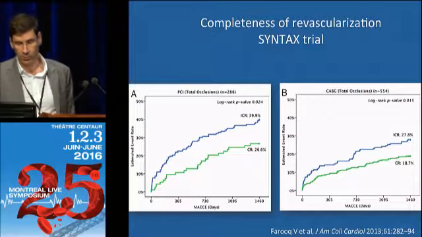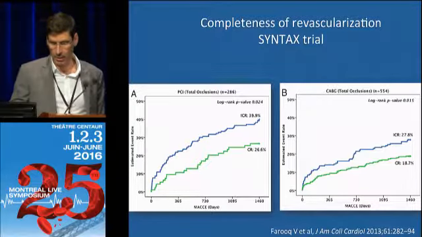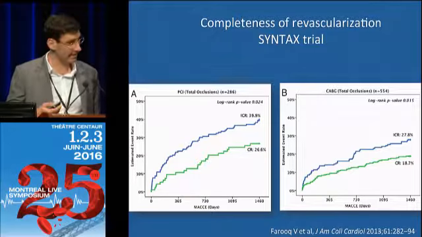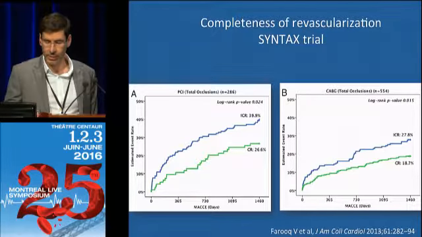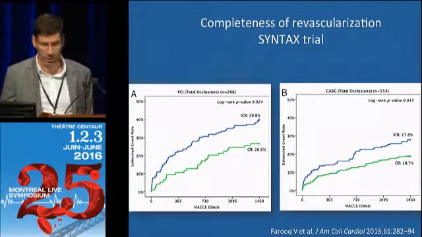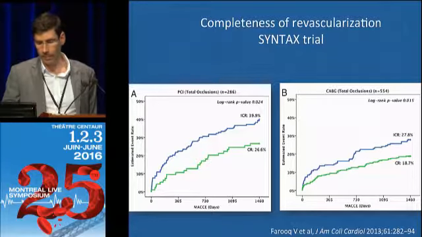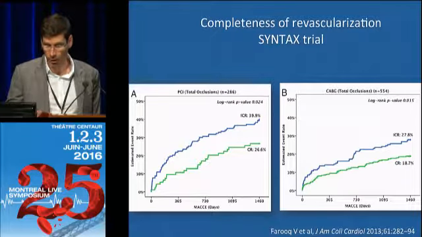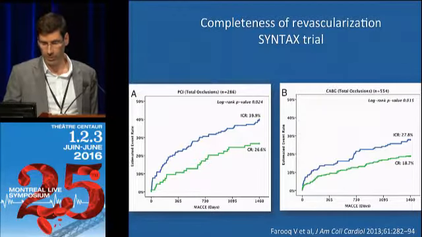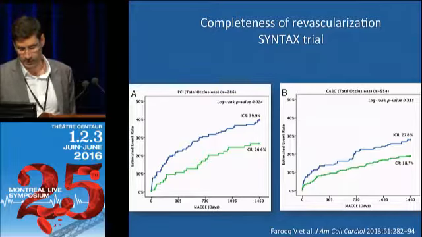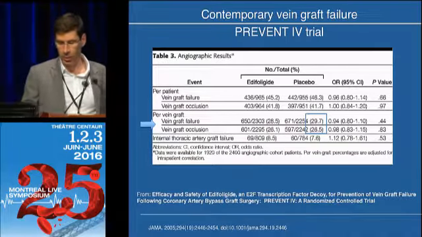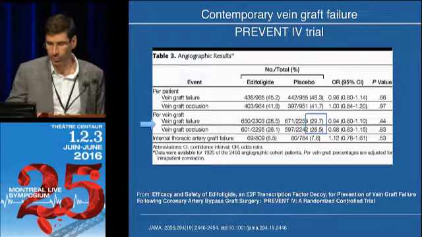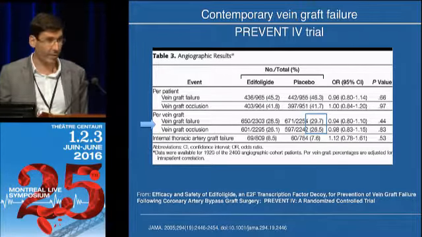In terms of completeness of revascularization, this manuscript is about the completeness in the group in SYNTAX that had a CTO. So whether you look at the patients, whether they had PCI or CABG and a CTO, in green is the completeness of revascularization, and they basically did better in both groups with complete revascularization compared to incomplete revascularization.